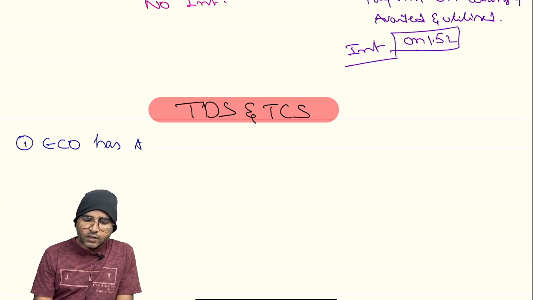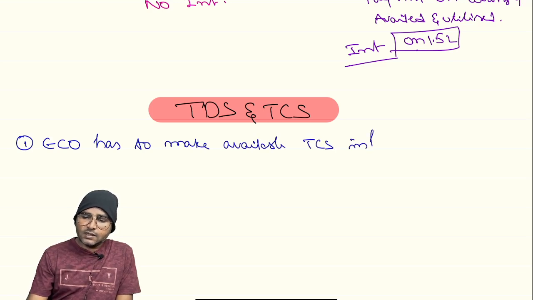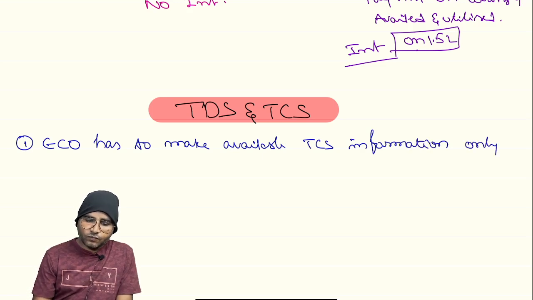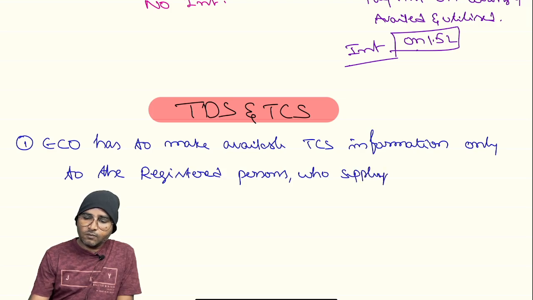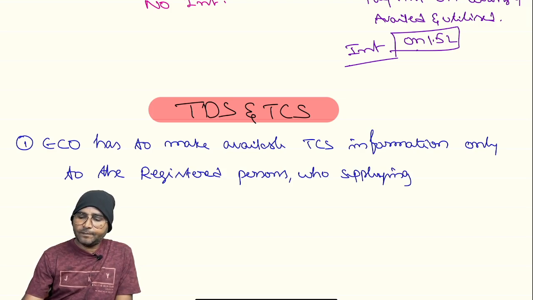Let me explain. The e-commerce operator has to make TCS information available only to the registered persons who are supplying through the ECO.